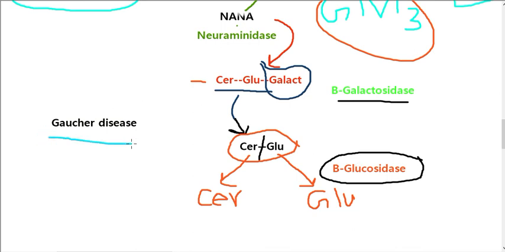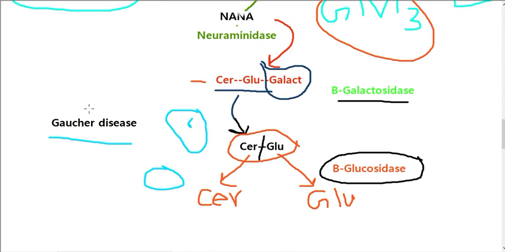That will result in increased accumulation of this glycosphingolipid in the liver and spleen. As a result, their size will increase: hepatomegaly, splenomegaly. The size of the liver and spleen will increase because of deficiency of beta glucosidase and accumulation of this glycosphingolipid in the liver and spleen. This is Gaucher disease. And Tay-Sachs disease, Gaucher disease.